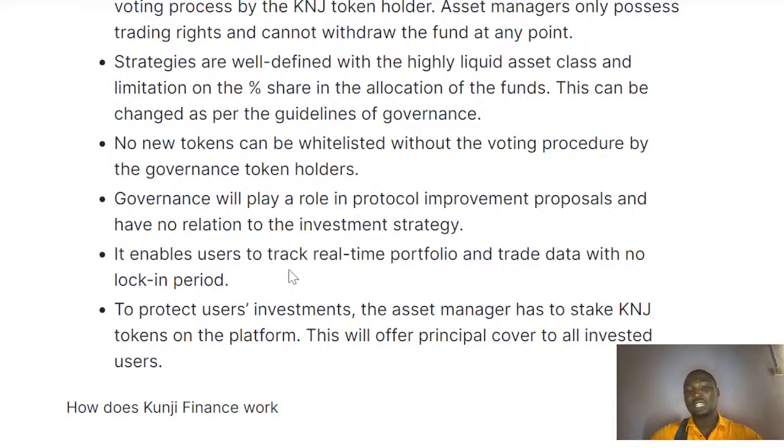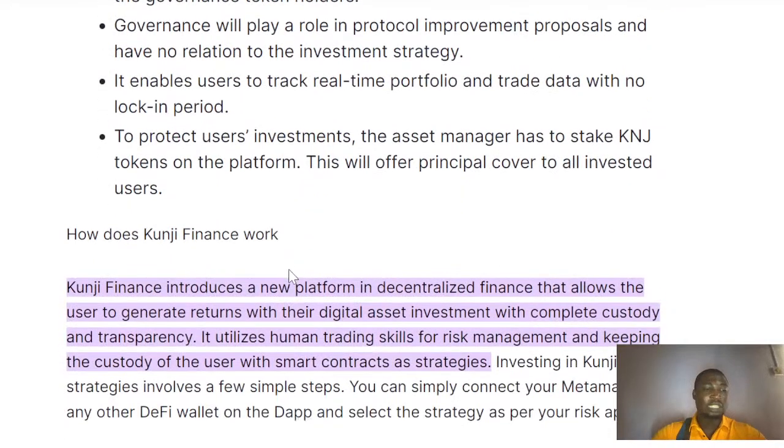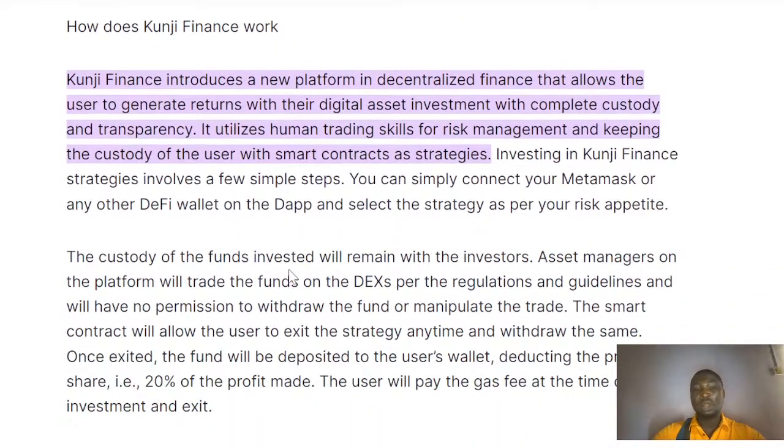And also it enables users to track real-time portfolio and trade data with no lock-in, because we stake the KNJ token on the platform, and this offers principal cover to all invested users. So all these are very important in the real sense of how we can go about the different forms of investment strategy that you can key into. These are different ways in which you can go into the platform, their features, what they're really all about, and how you can invest into it.